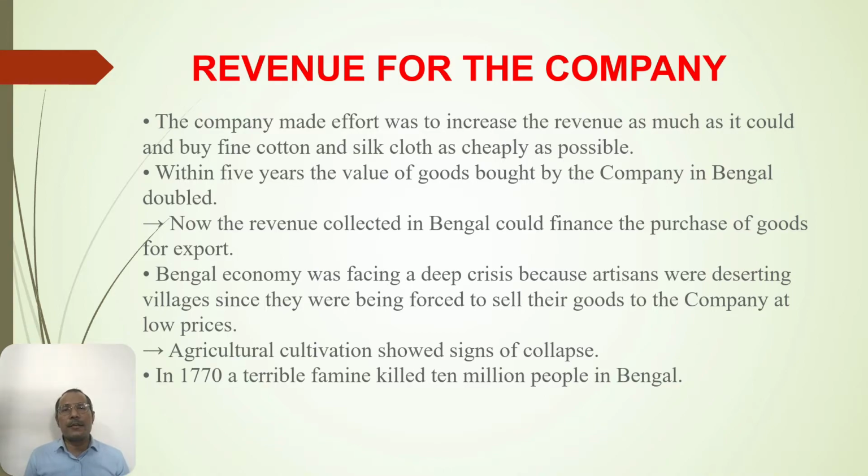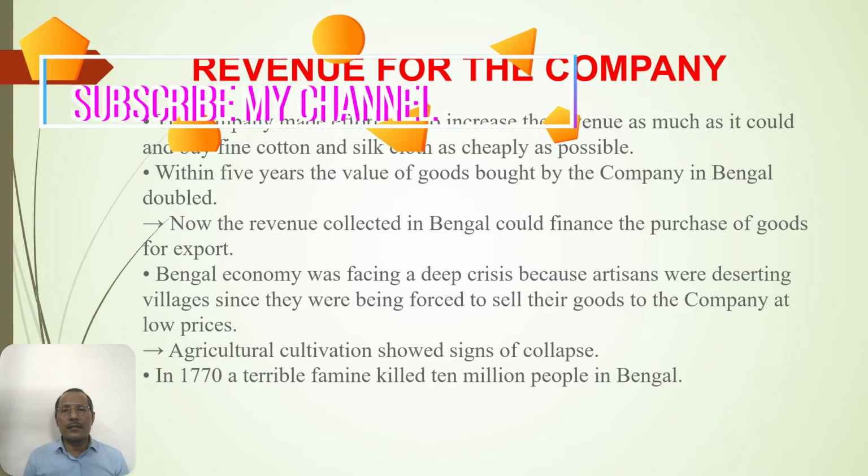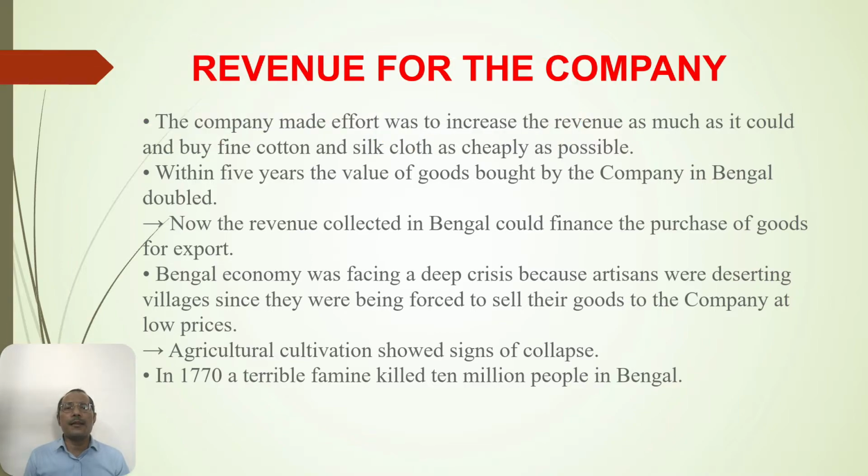Because of that, the revenue that the East India Company was creating just doubled within a few years. Within 5 years, the value of goods bought by the company in Bengal just doubled. The revenue collected in Bengal could finance the purchase of goods for export. The Bengal economy was facing a deep crisis because artisans were deserting villages since they were being forced to sell their goods to the company at low prices. Agricultural cultivation showed signs of collapse.